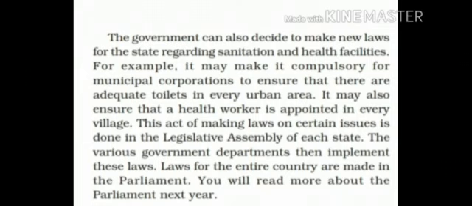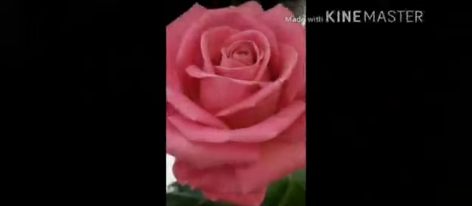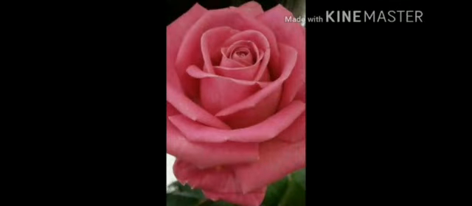What other things can the government do? The government also plans and makes new laws and implements them to improve the situation, and it makes it compulsory for municipal corporations to ensure that there are adequate toilets in every urban area, and it also ensures that a health worker is appointed.